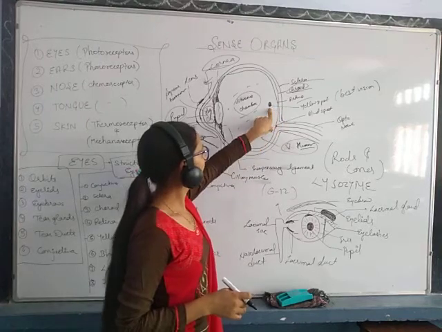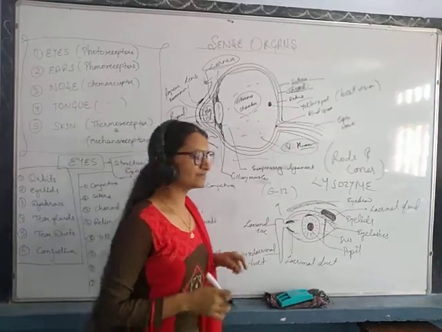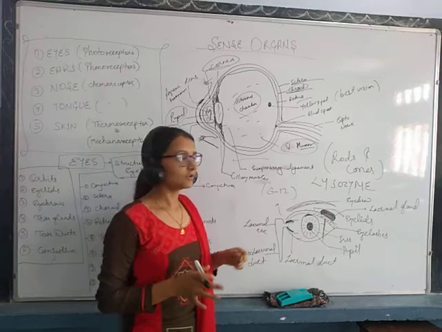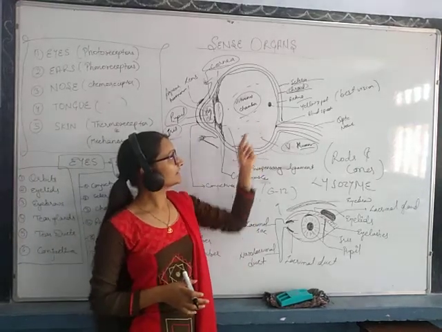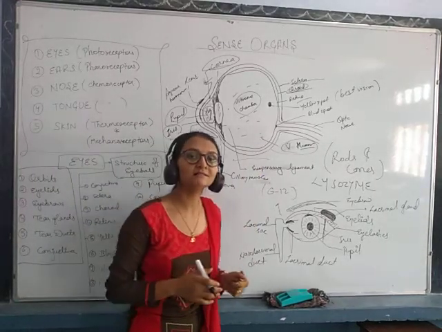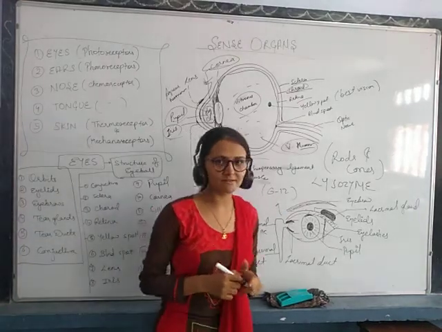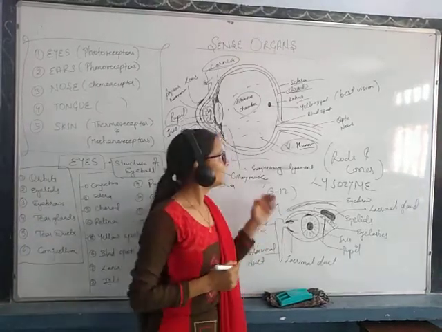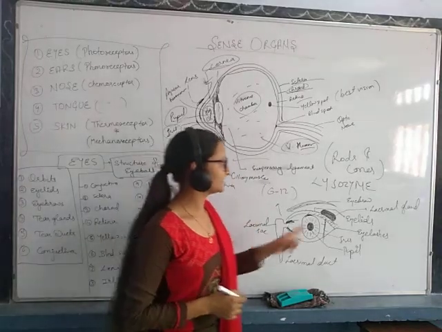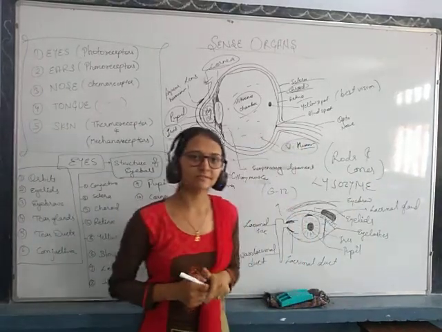So there is one more point, that is the yellow spot. Yellow spot is the area of best vision, okay. Why is it called so? Because it contains the maximum number of sensory cells, okay. Every sense organ has some sensory cells. It contains two kinds of sensory cells, that is rods and cones, okay.